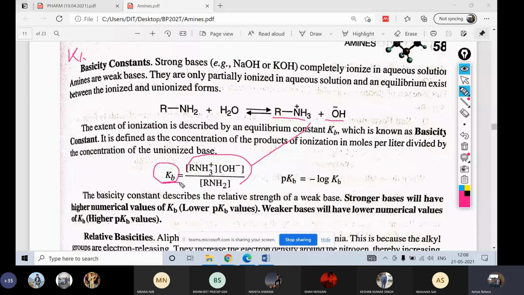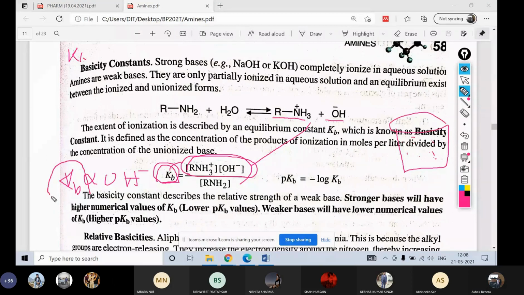So Kb is directly proportional to OH minus. Yes or no? This one is in the top position. So Kb is directly proportional to OH minus. That means in a solution, if more OH minus is there when there is dissociation, that means a higher Kb value. Yes or no? If there is more OH minus in the solution, the solution is highly basic, and the Kb value is also more.